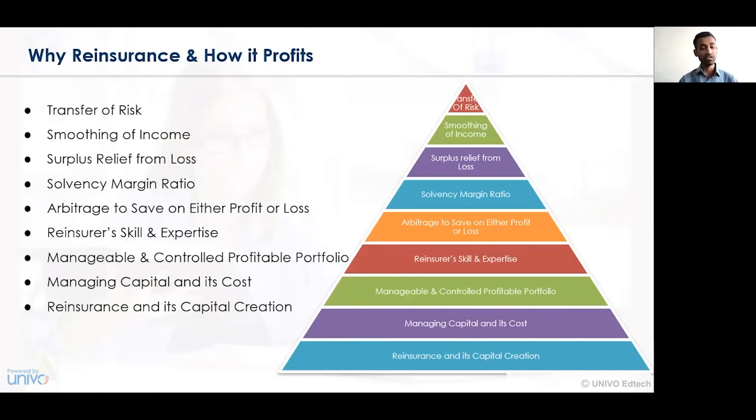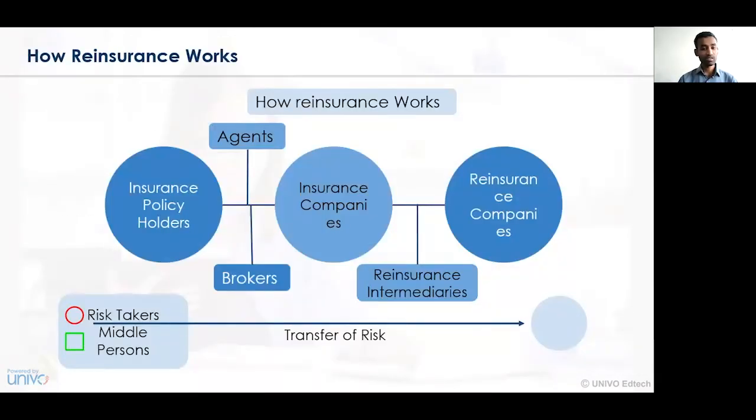Reinsurance and its capital creation. The reinsurance company creates capital for its own business as well as for the insurance company. In this way, profit is created from the premium that is shared between the insurance company and the insured person. So the amount of profit or remuneration is created and shared between the different parties. Now let's look at the scenario and see how reinsurance works.